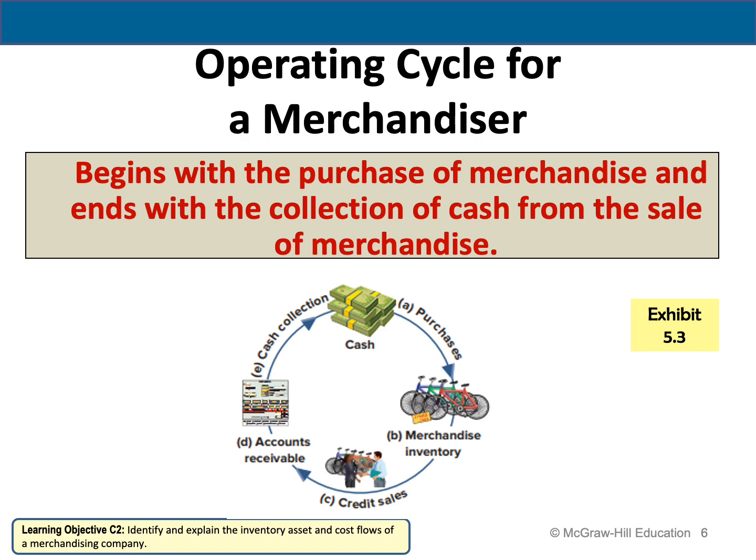For example, a department store often has an operating cycle of 2 to 5 months. But a grocery merchant usually has 2 to 8 weeks. So as you can see in Exhibit 5.3, the operating cycle of a merchandiser with credit sales.